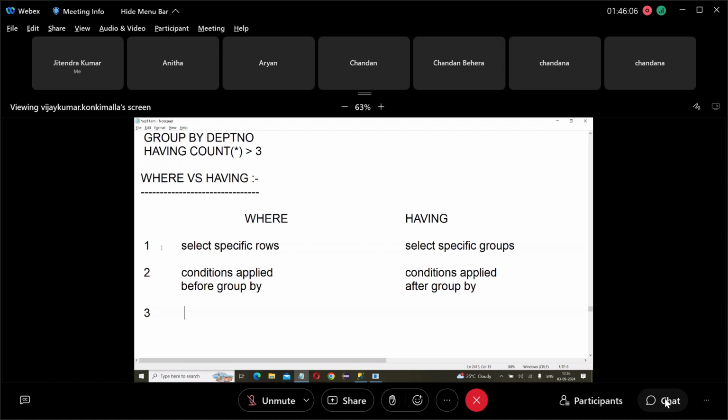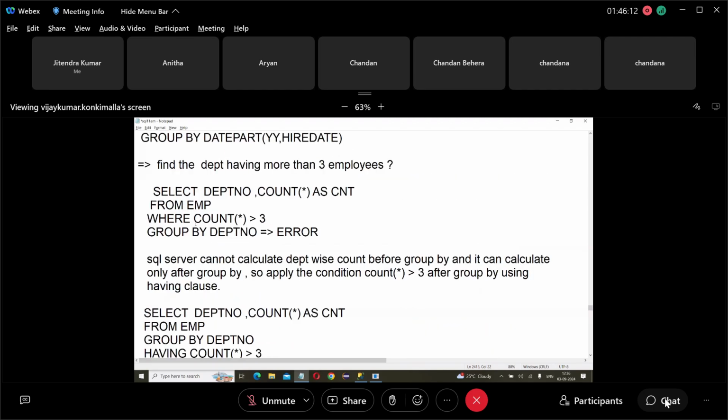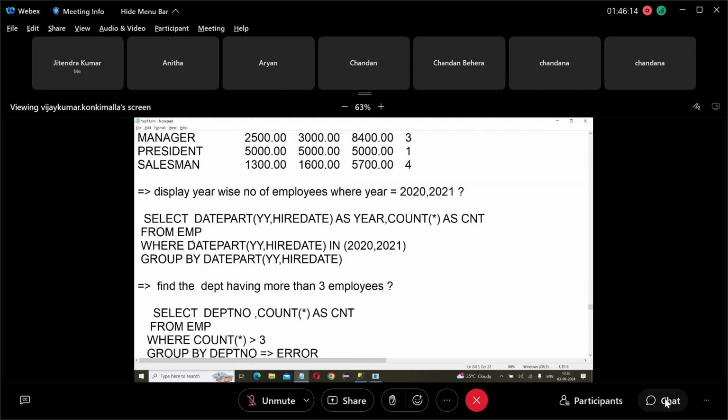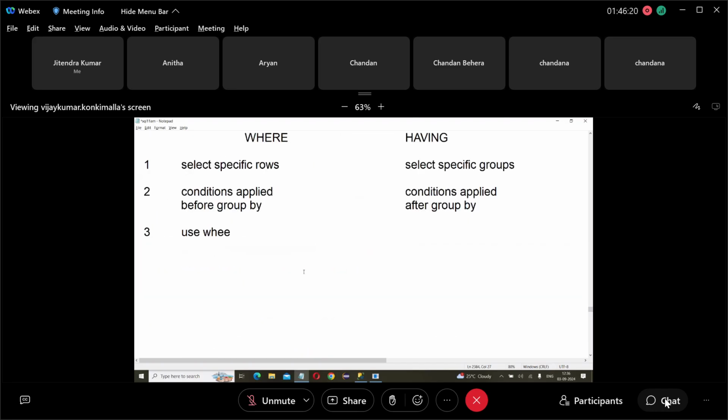Next, when to use the where clause? One easiest method is, if the condition has no aggregate function, use the where clause. If an aggregate function is there, then use the having clause. Use where if the condition doesn't contain an aggregate function.